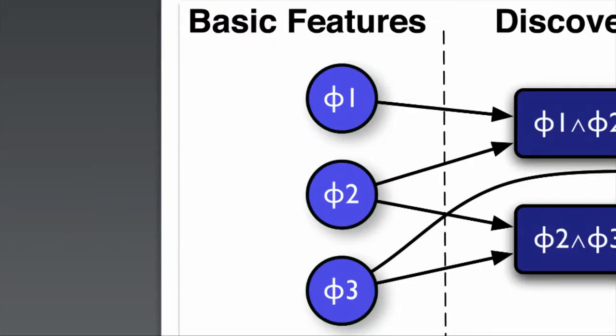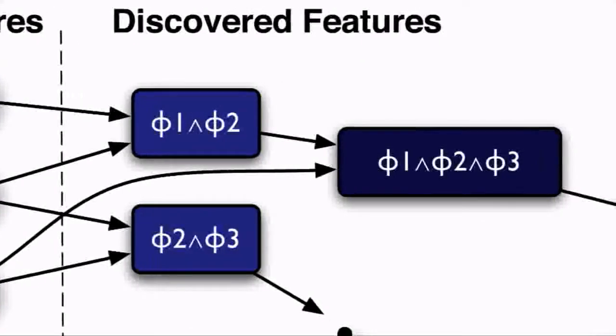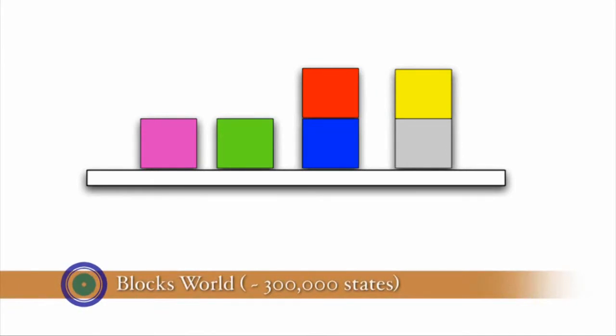Of course, there is no reason to restrict this expansion to initial features. Higher level features can be built on top of the already discovered features. We show the effect of using our approach in 3 domains. The first domain is the classical block world with 6 differently colored blocks. The goal of the agent is to build a tower with a predefined color order. The agent is penalized for every move while being rewarded when finishing a tower.